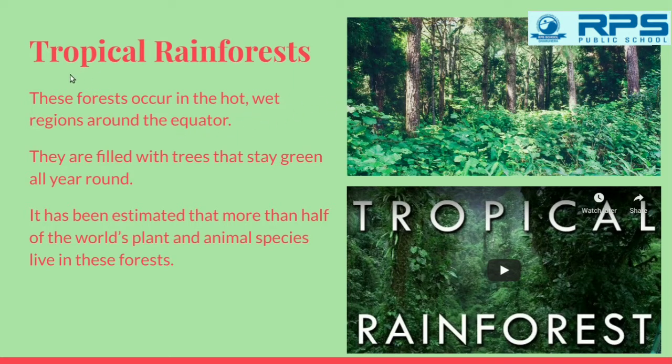Okay, children, I would like to tell you that there are two types of rainforest. One is tropical, another one is temperate. The tropical rainforests are found near to the equator, as we have studied in this, and the temperate ones are found near the coastal areas. Okay, and the tropical ones are hot, and they have three different categories of trees.